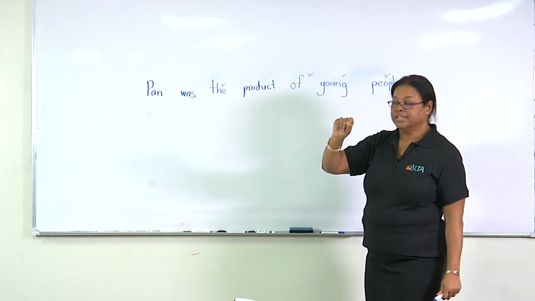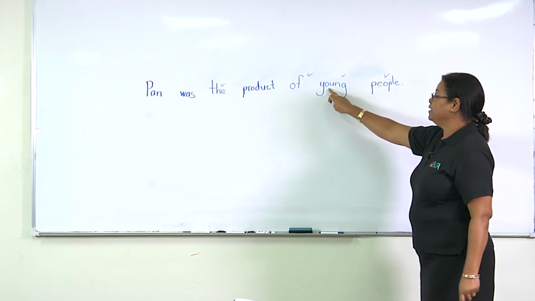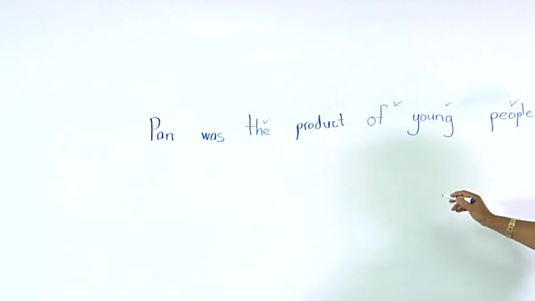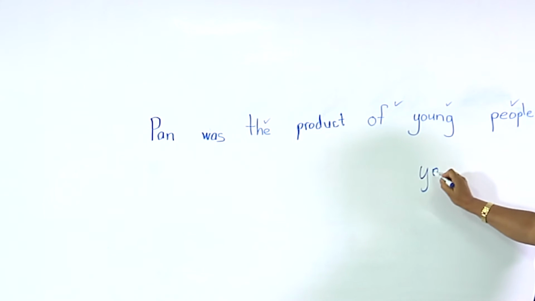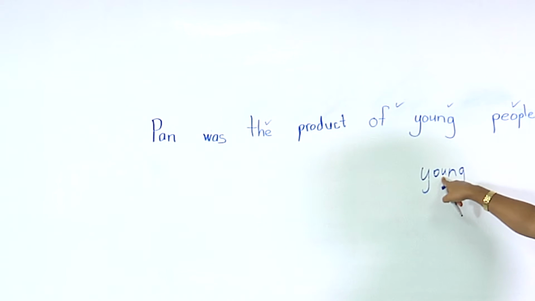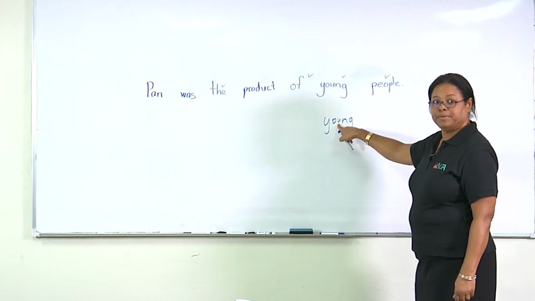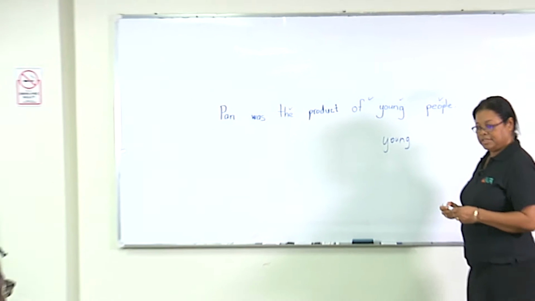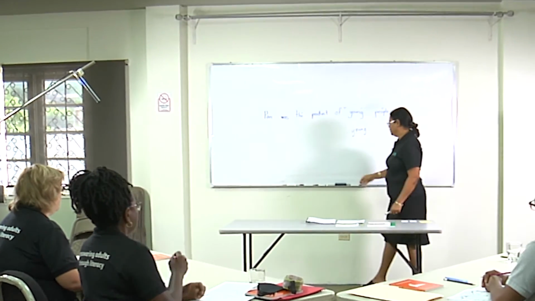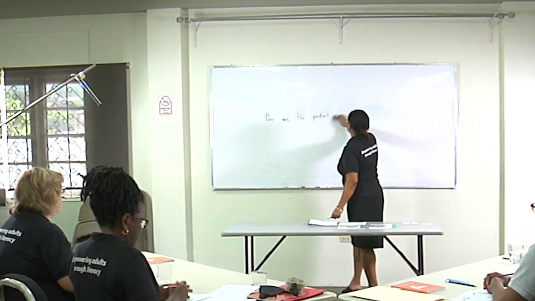So I also noticed that somebody had spelled young Y-U-N-G. So to remember that it's Y-O-U-N-G, you can say, I see the word you in young. So you remember Y-O-U. That's a strategy that you can use to remember to spell young. Is that clear, everyone? Yes, miss. Okay. So I'm going to erase this board. You're going to do level 2 dictation.